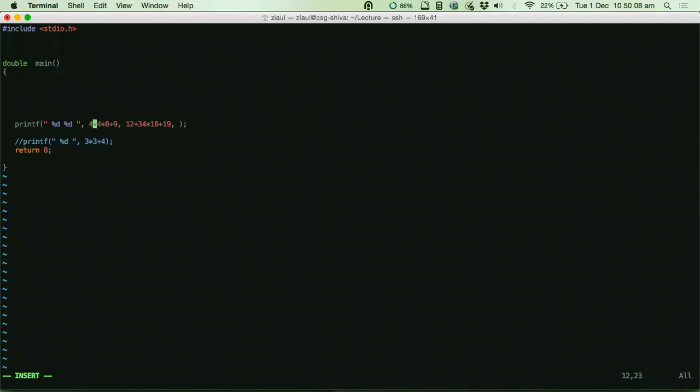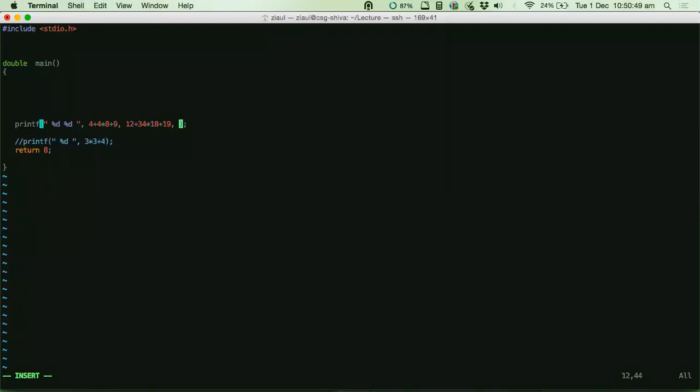But for the BODMAS thing, that is brackets, of, multiplication, division, addition, that rule is inbuilt in your compiler. So you don't have to worry about that rule being followed by putting explicit parentheses. BODMAS means 4 into 8 will happen first, then 4 plus 4, and then 9, isn't it? Did you verify that? Is the BODMAS rule being followed or not? It's being followed. Why is it being followed? Because this is built into the logic of your compiler.